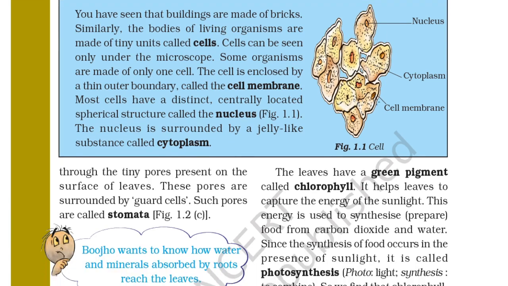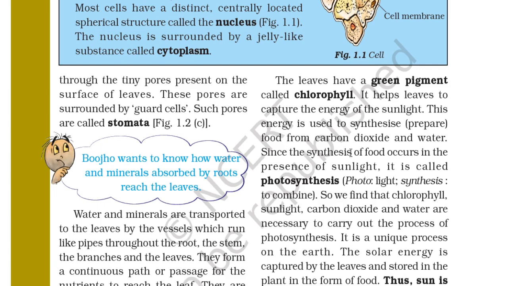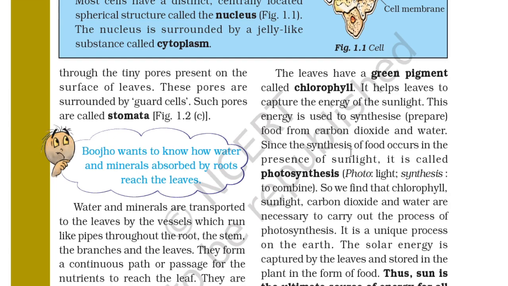The leaves have a green pigment called chlorophyll. It helps leaves to capture the energy of the sunlight. This energy is used to prepare food from carbon dioxide and water.